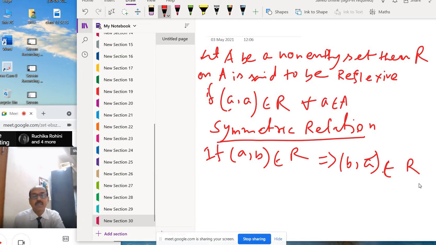For example, (1, 2) and (2, 1), or (5, 4) and (4, 5), both present in the given relation, then we can say it is a symmetric relation.